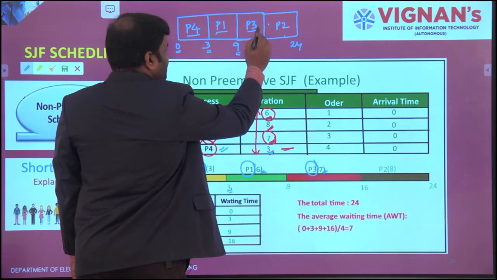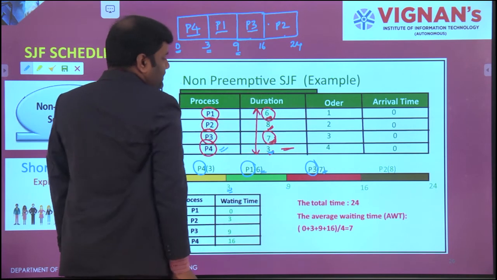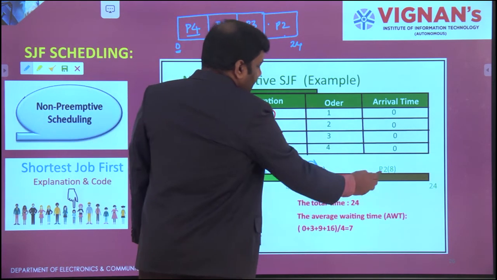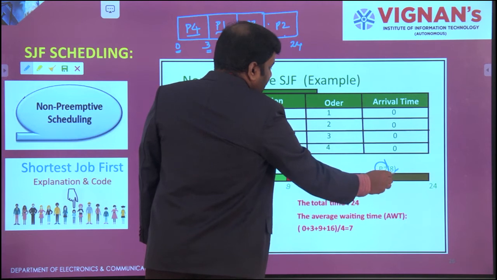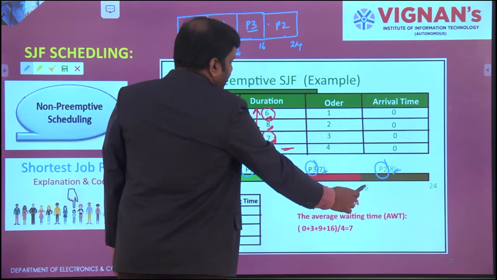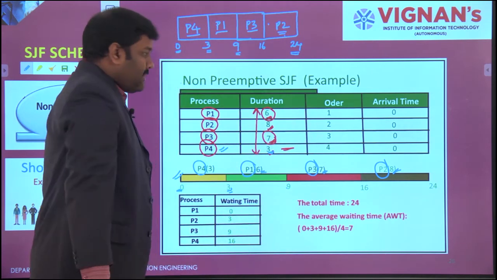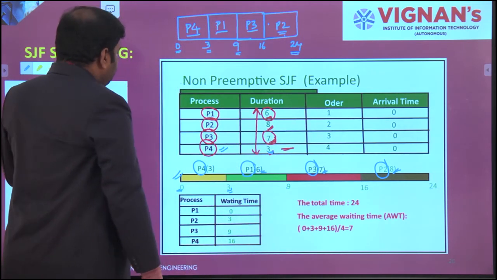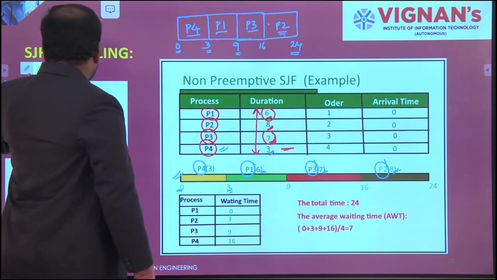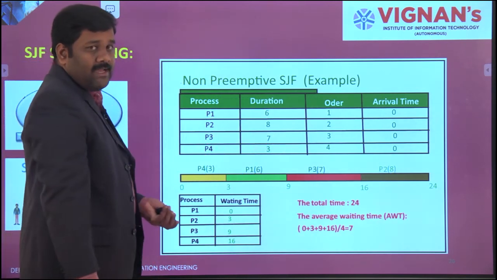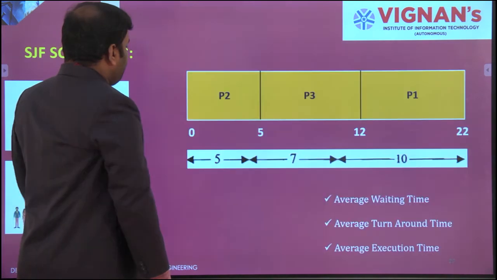So 7 plus 9, that will be 16. And the last one is P2 with a duration of 8 seconds. So 8 plus 16, 24. For this, you need to calculate the turnaround time, execution time, and waiting time the same way.